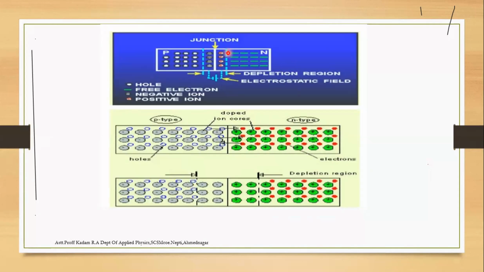In the p-n junction, forward bias and reverse bias condition means the depletion layer decreases in forward bias, and the depletion layer increases in reverse bias, where the current flow is in microamperes. Okay, forward bias is positive and reverse bias is negative in the case of a p-n junction.